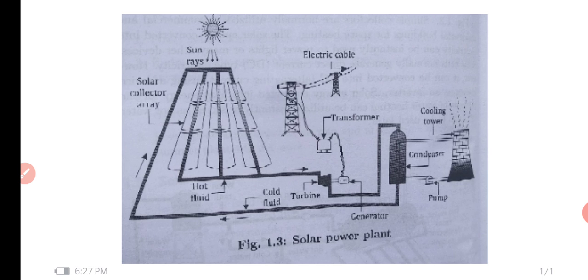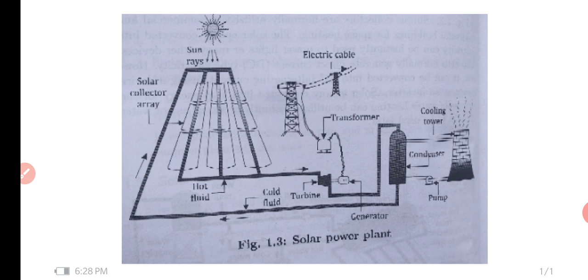The water is supplied to the solar collector array, and it gets converted into hot fluid or even steam. If it is concentrating solar power, the entire solar array's heat is focused on one place, like a lens, so that the water gets converted to steam and the temperature increases beyond 100 degrees centigrade.